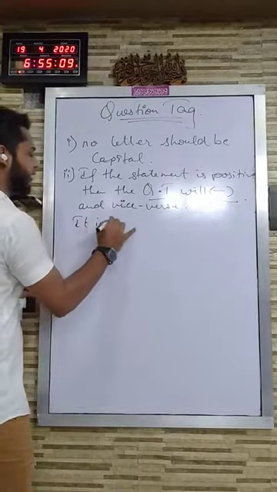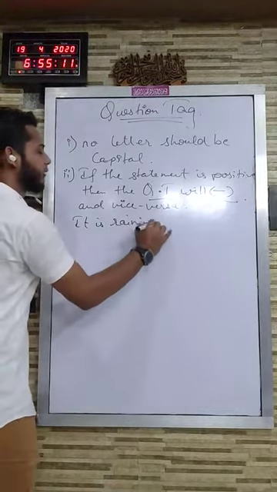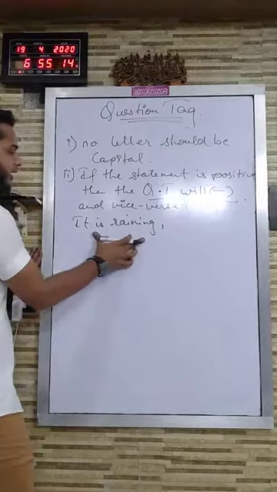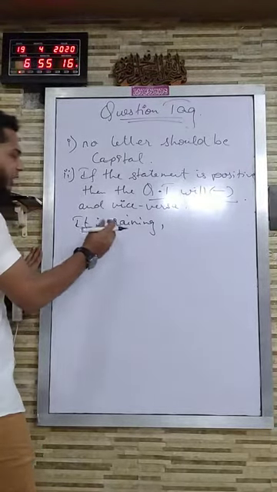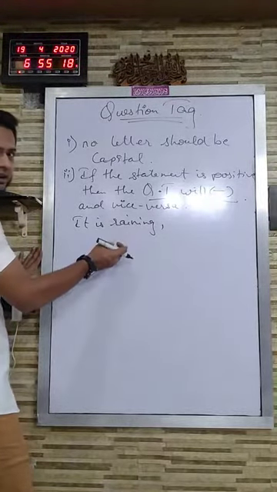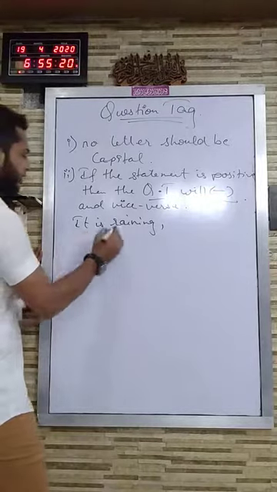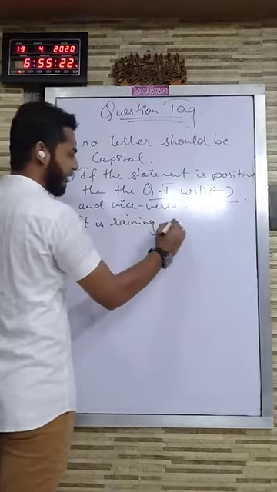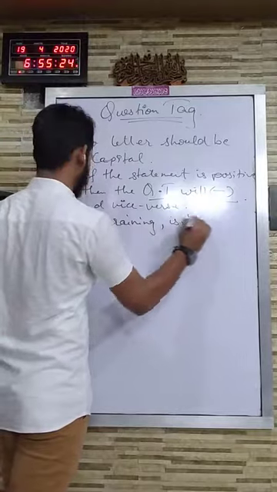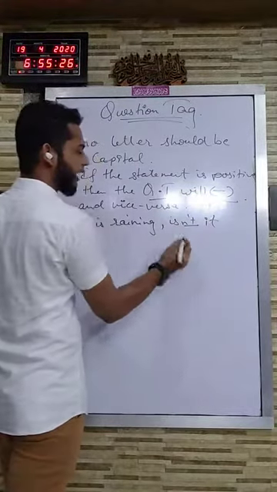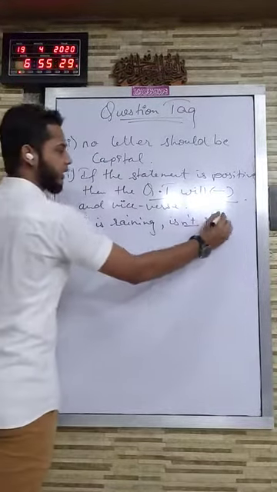Example: it is raining. See, the sentence is positive, there is no word, not a single word, which shows negation. Okay, so the sentence becomes positive and the question tag will then be negative, that is, isn't it. See, I made a negative question tag, I added not in it.